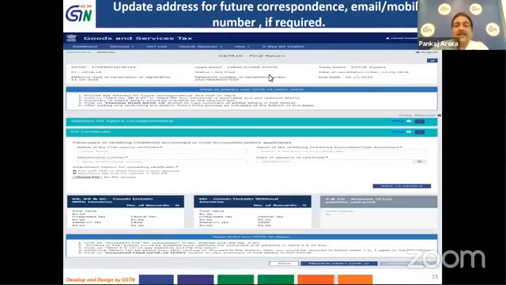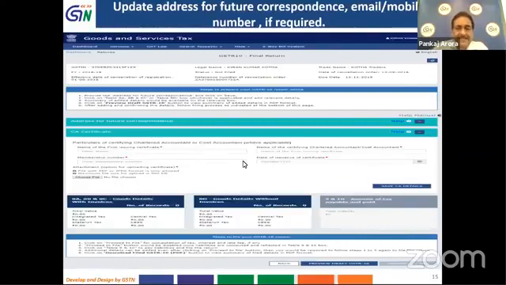And the reference number of the cancellation order is also auto-populated, and the due date of filing is also auto-populated. So these fields are auto-populated when you access the GSTR final return. There are other tabs like address for future correspondence, CA certificate, and then after that, you will have to enter the details in table 8A, B, 8C, and 8D.